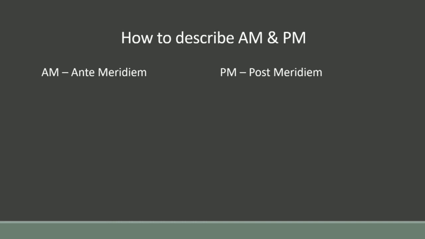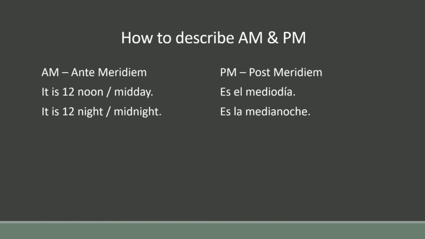So what is 12 o'clock in the noon or 12 o'clock at night? We can say mid-noon or midday, or we can say 12 noon. And for night we can say 12 night or midnight. So 12 noon or midday is es el mediodía in Spanish, and 12 night or midnight is es la medianoche. Clear how you can describe 12 noon and 12 night in Spanish? Es el mediodía, 12 noon, es la medianoche, 12 night or midnight.